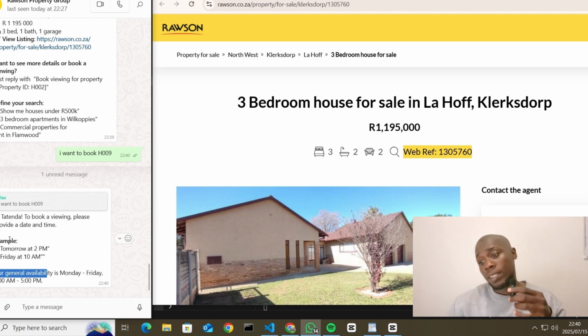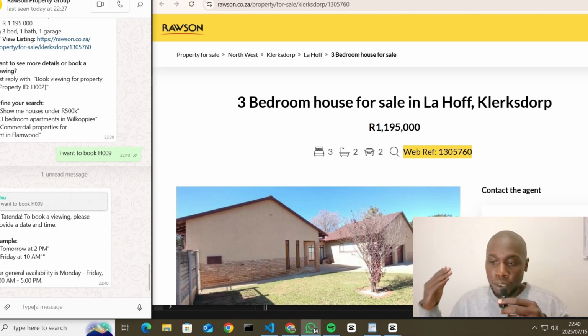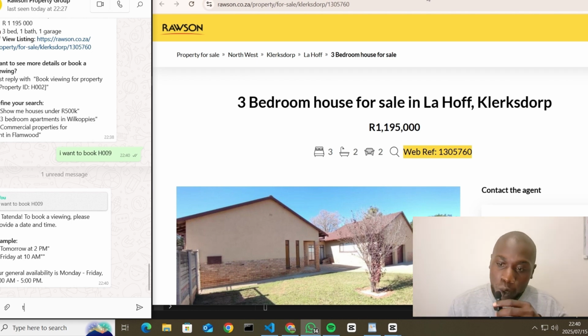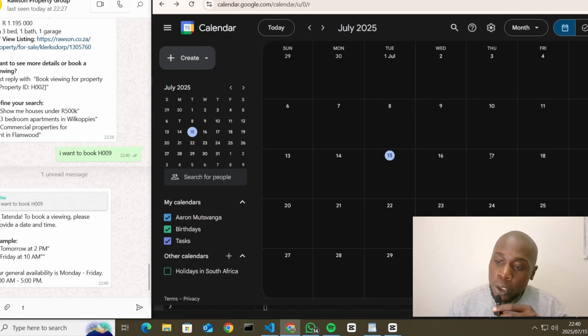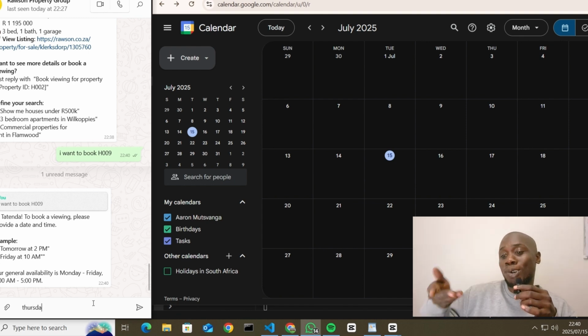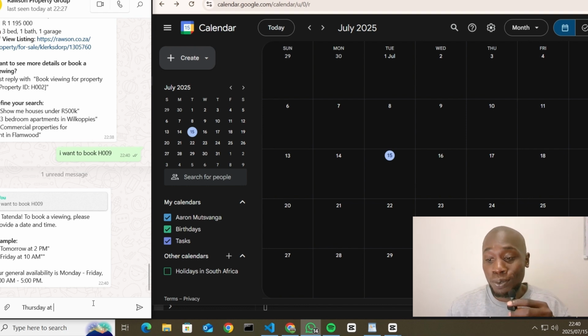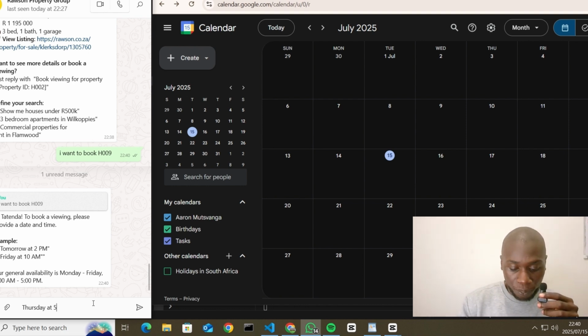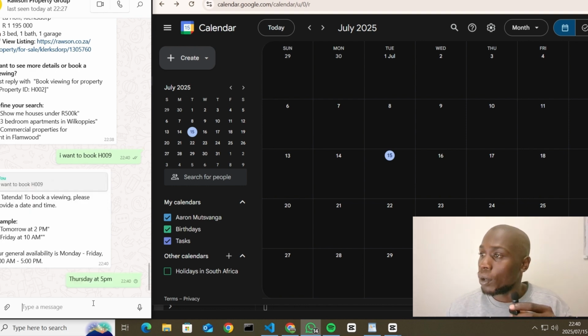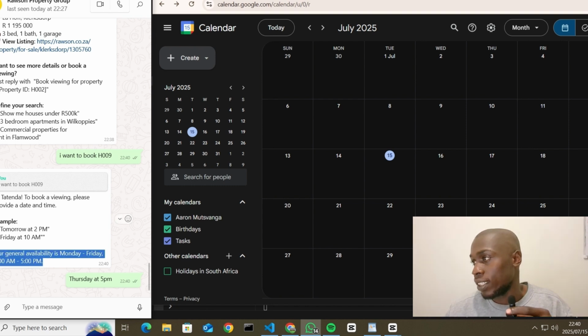Look at the time. The AI is efficient because it's always there, it's always waiting. It says, "Hi, to book a viewing, please provide a time and a date," and then there's the example. This AI is so smart, it understands tomorrow, next week. So we'll try to book for tomorrow. Wait, what are we trying to do? Let's book for Thursday the 17th.